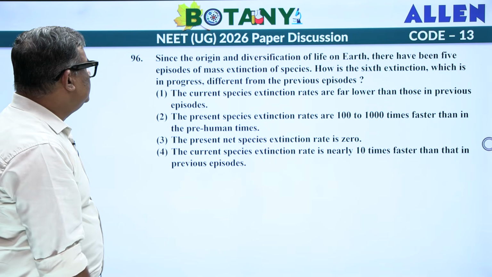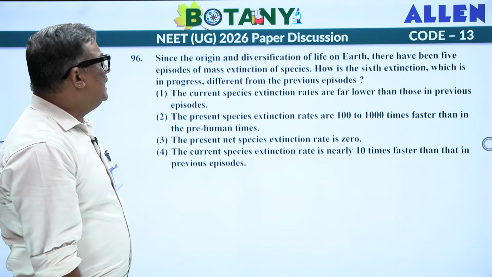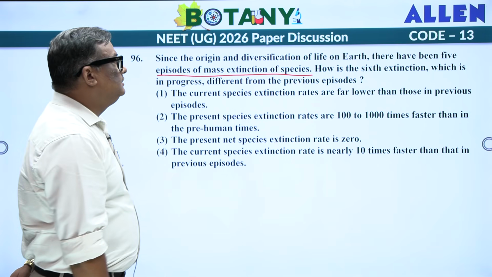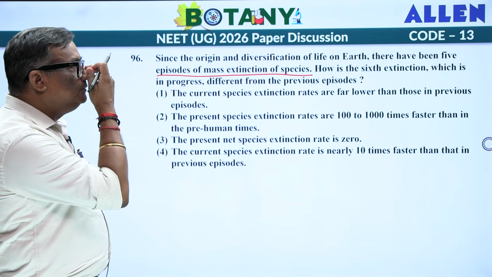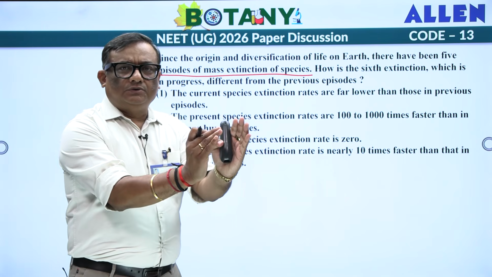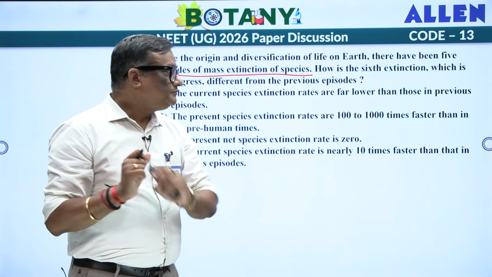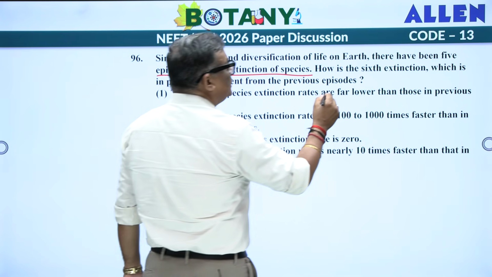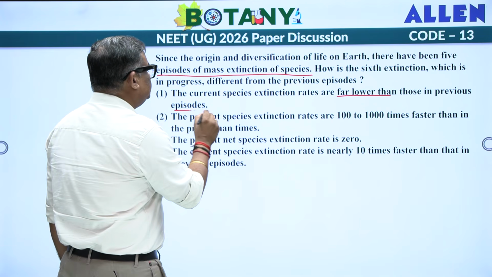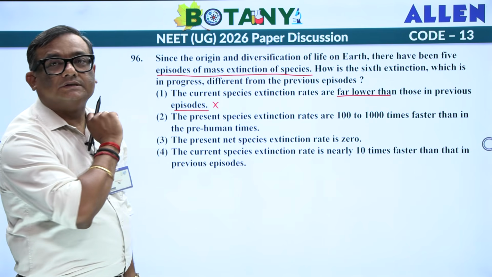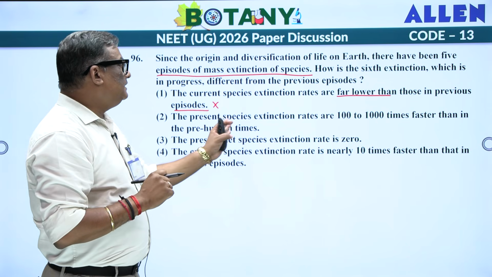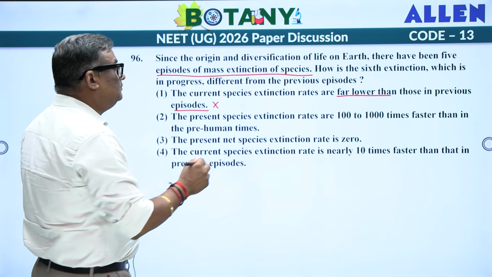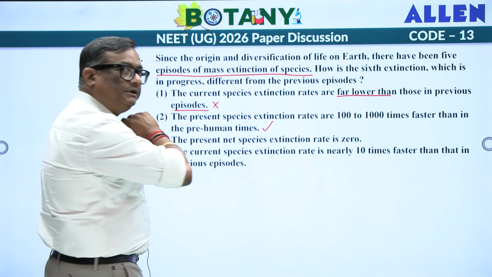Another one: since the origin and diversification of life on earth, there have been 5 episodes of mass extinction of species. How is the 6th extinction, which is in progress, different from the previous episodes? Direct question from NCERT, direct statement. Now, let us read the statements. The current species extinction rates are far lower than those in the previous episodes. This is a perfectly wrong statement. The present species extinction rates are 100 to 1000 times faster than the pre-human times. That seems to be true.